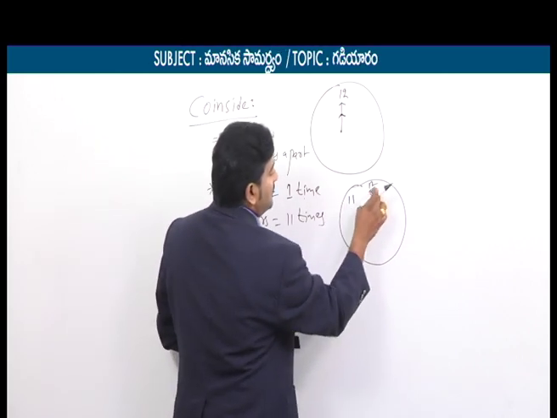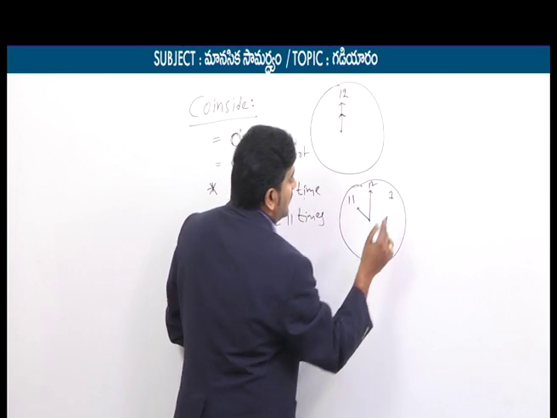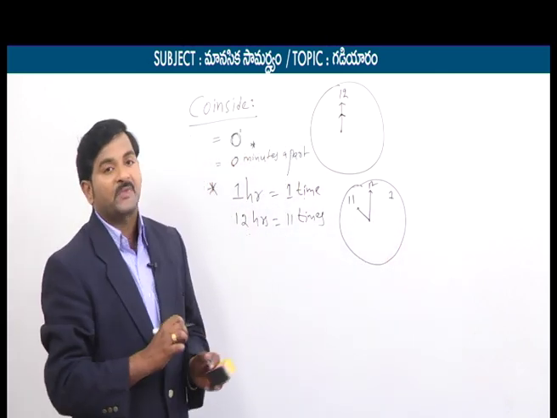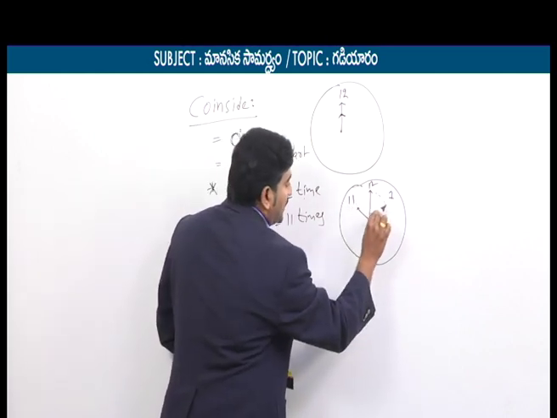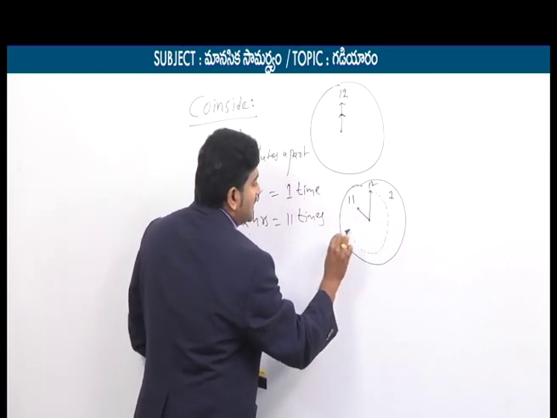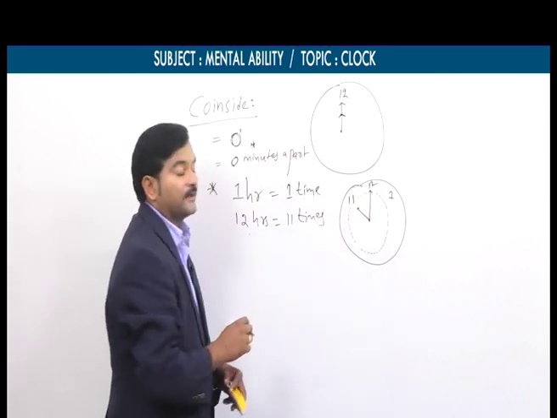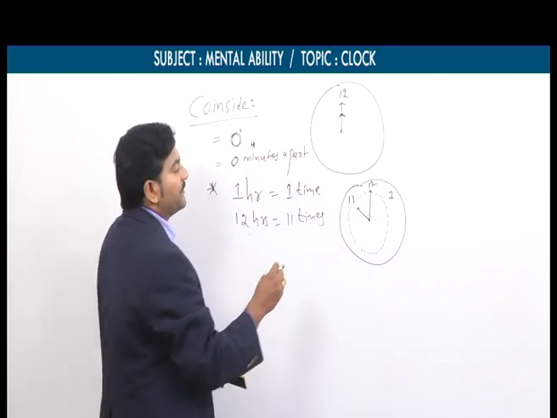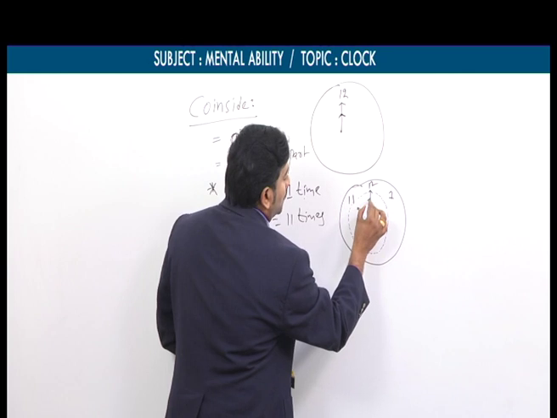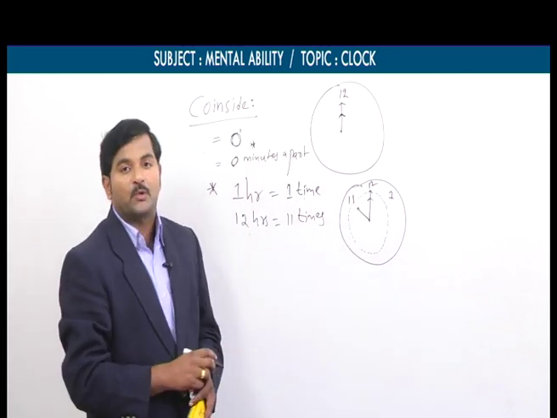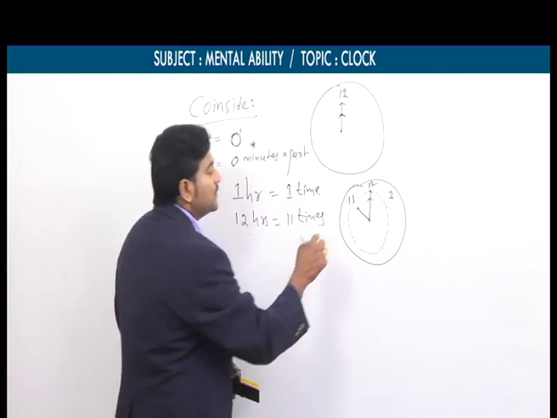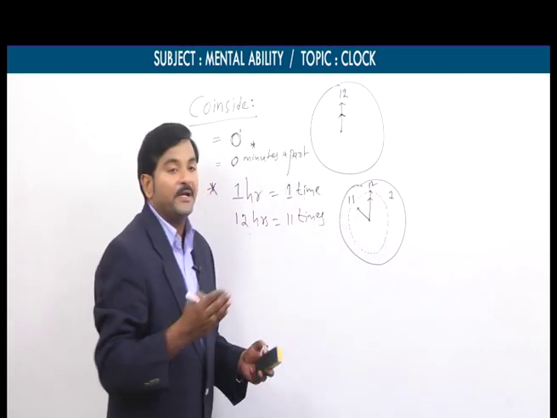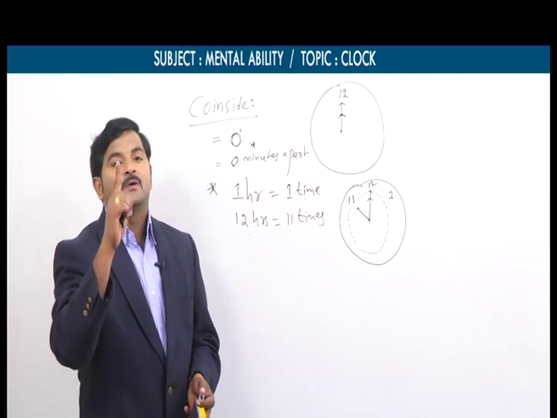Similarly, from 11 to 12 and 12 to 1, there are 2 hours appearing on the screen. Let's say the minutes hand rotates completely 1 hour. What does it mean? Now the hours hand has moved to 12 o'clock. So in the span of 1 hour, these two hands coincide. How many times? Strongly we can say only one time.